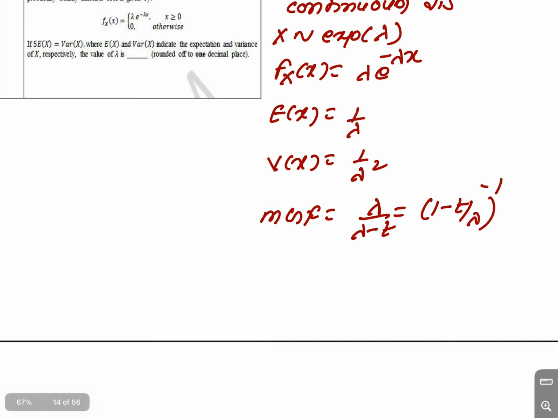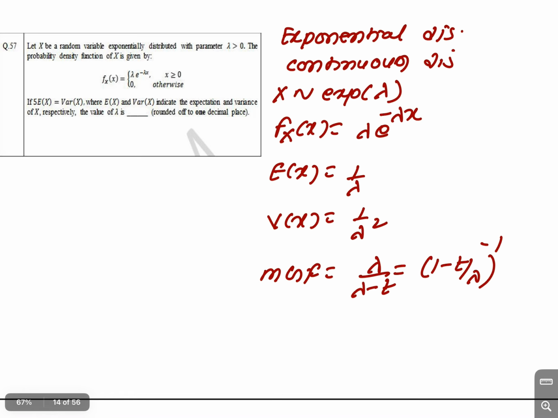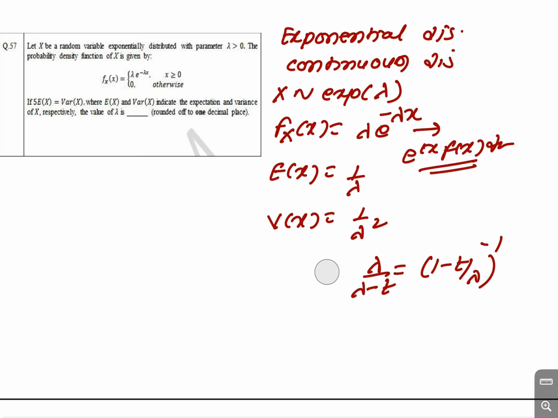If f of x is equal to this, then the integral of e to the power tx f of x dx gives the moment generating function. When you have a 1 upon lambda form, the moment generating function is different. So you have to check the moment generating function according to your PDF.